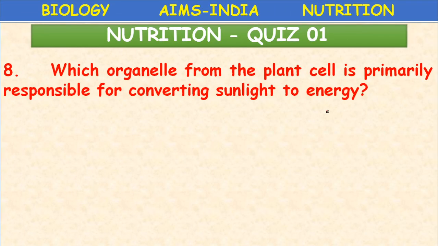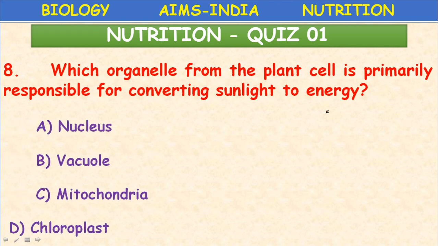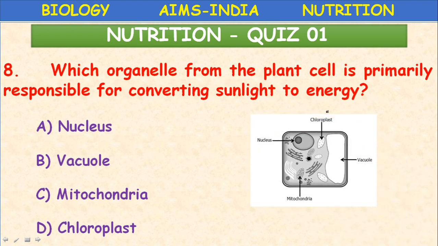Which organelle from the plant cell is primarily responsible for converting sunlight to energy? So in which organelle does photosynthesis take place? Nucleus, vacuole, mitochondria or chloroplast? Which one? Yes, chloroplast. So here this diagram is representing a plant cell. So 4 organelles are given here. In this organelle the process of photosynthesis takes place. Chloroplast. D is the correct answer.